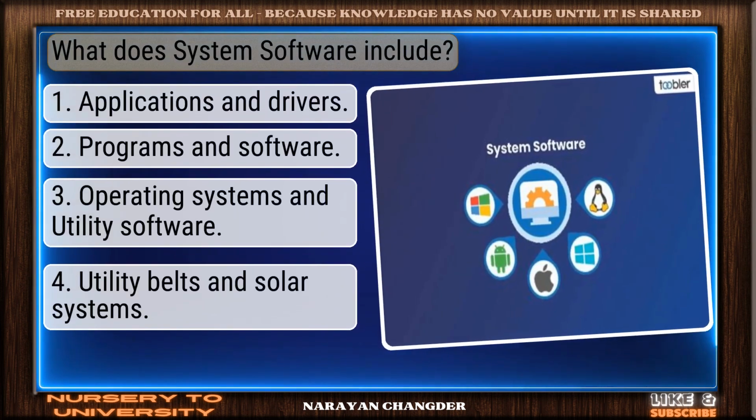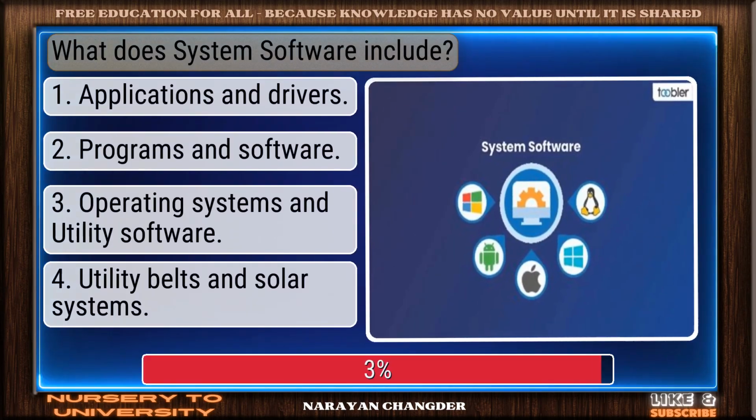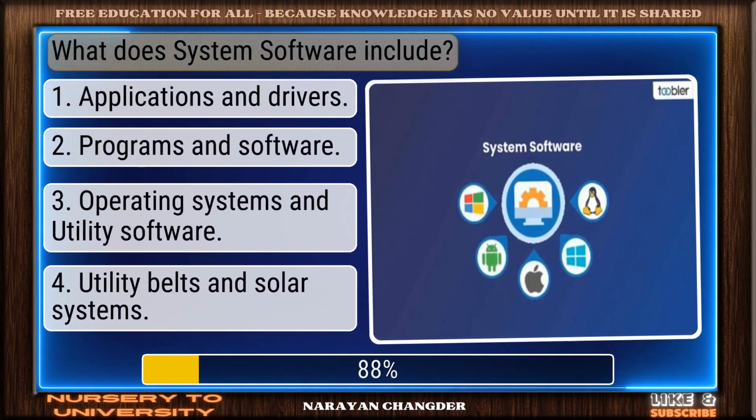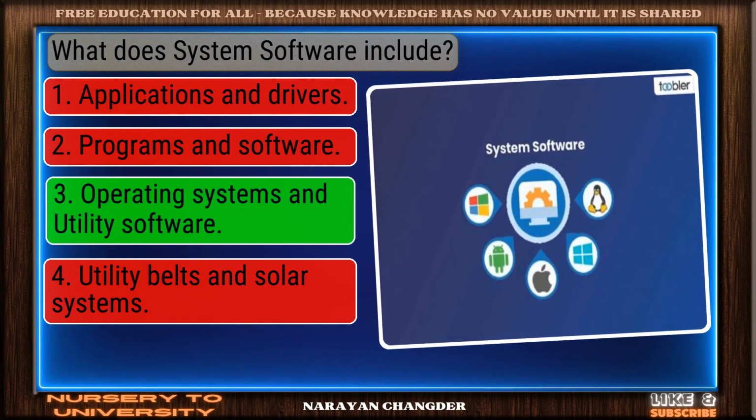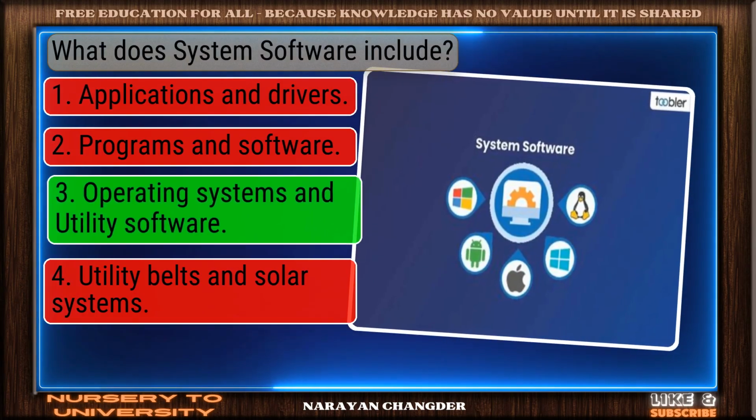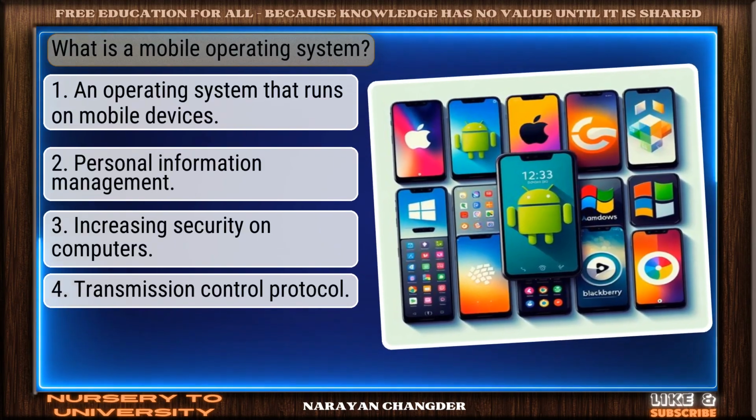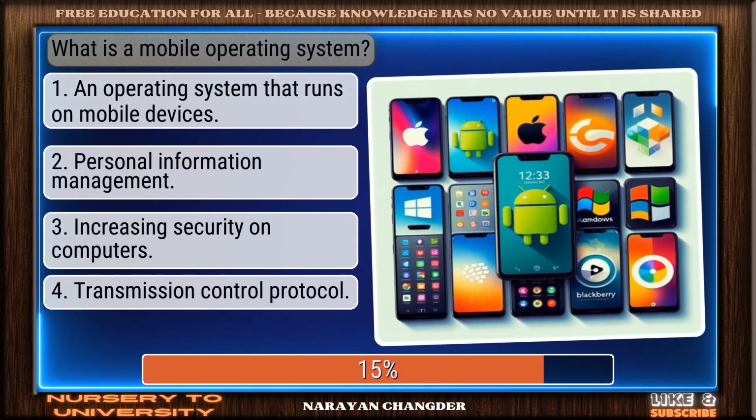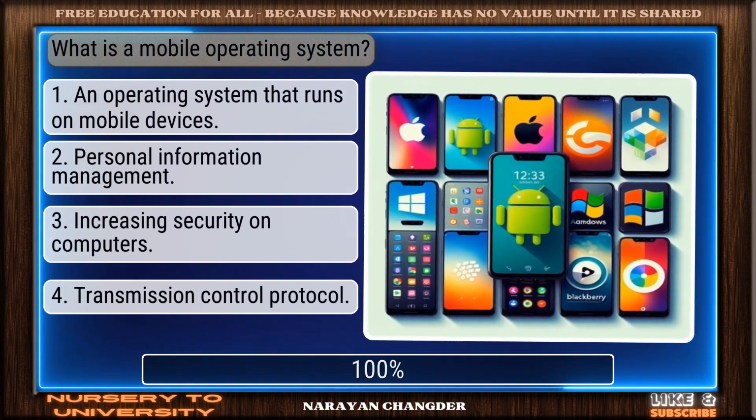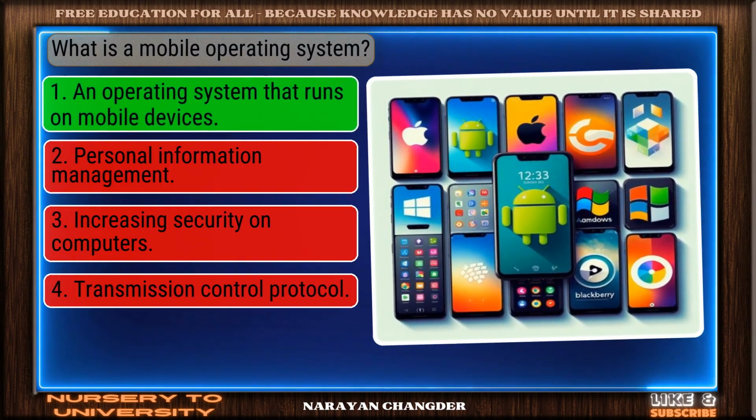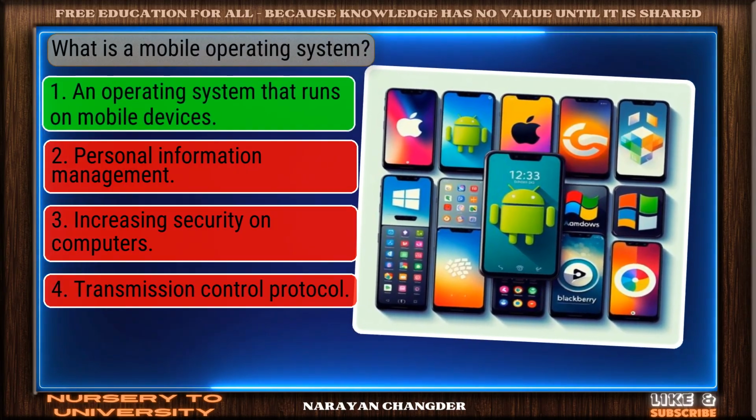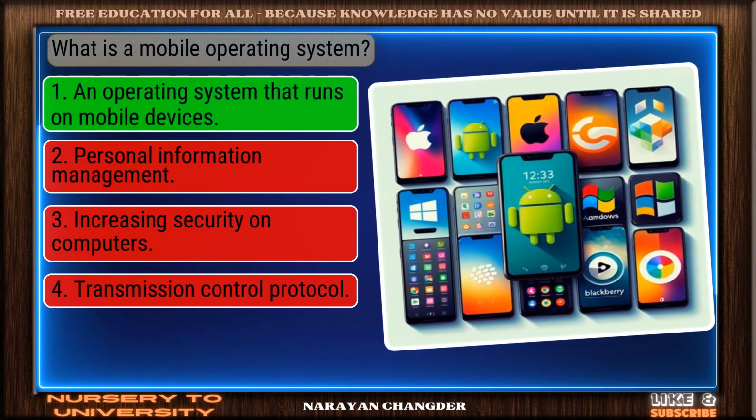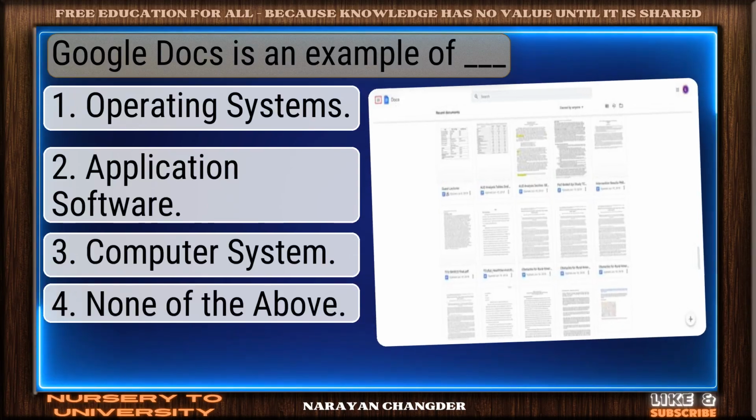Question number 37. What does system software include? Smart pick. Operating systems and utility software is the correct choice. Question number 38. What is a mobile operating system? You chose an operating system that runs on mobile devices, and it is correct.